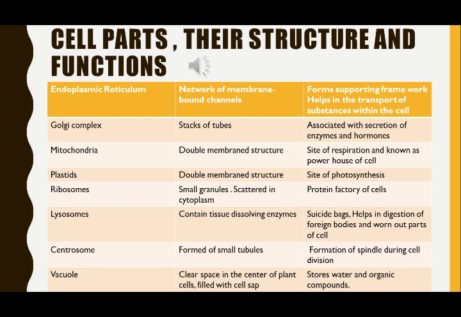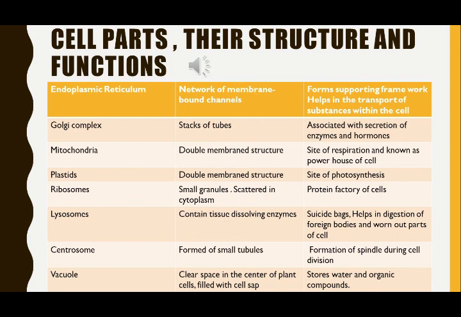Ribosomes, they are small granules scattered in cytoplasm, or you will be seeing them on the endoplasmic reticulum, small granules are there. They are known as ribosomes. They are known as protein factory of the cell because they help in the production of protein.